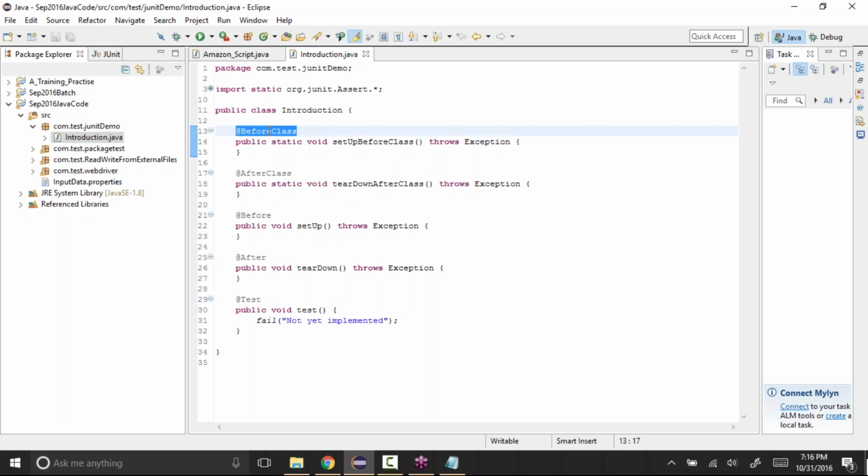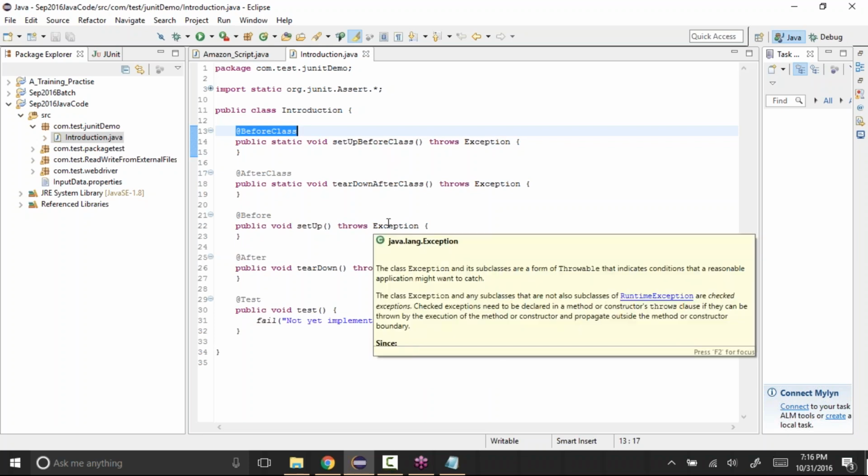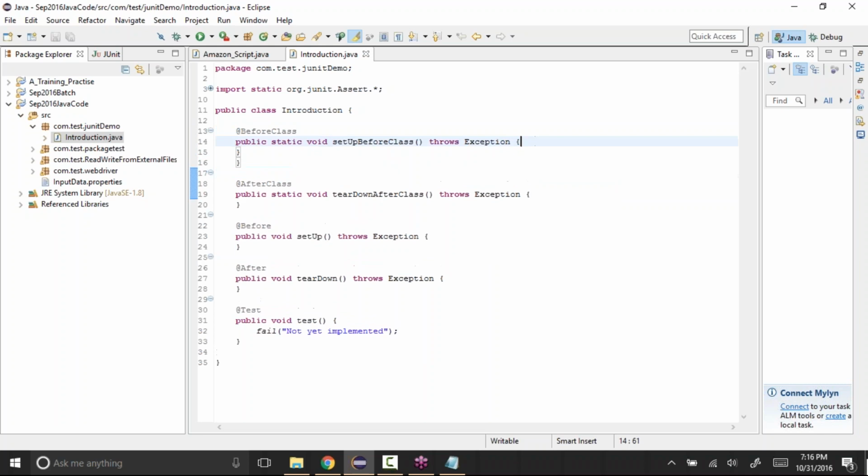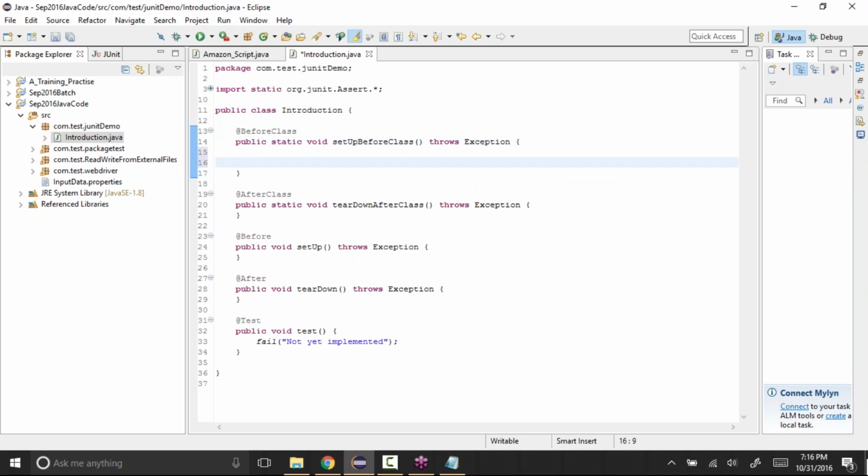The first one is @BeforeClass. Whatever code we write in this @BeforeClass will be executed before the class object is created. In it we can write whatever code we want.